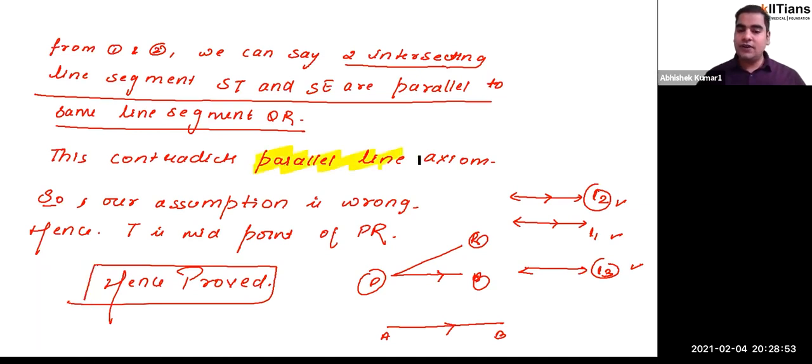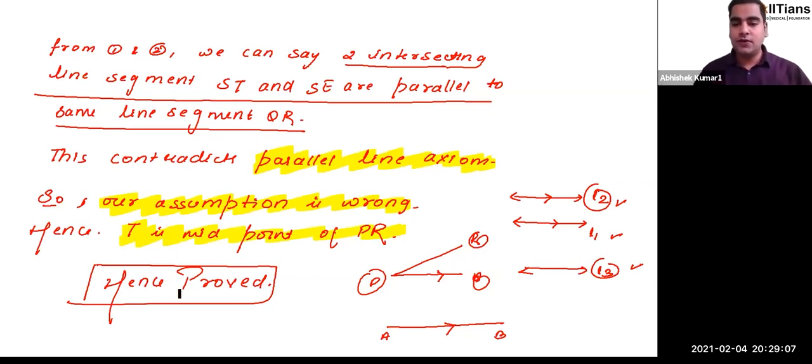And since it contradicts your parallel line axiom, that means the assumption that we made in the beginning is wrong. Therefore, you can say that T is the midpoint of PR, and that is exactly what we were supposed to show in this problem. I hope this is very clear to all of you. All right. You have 20 seconds, go through it, and then I'll tell you the application of these results as well.